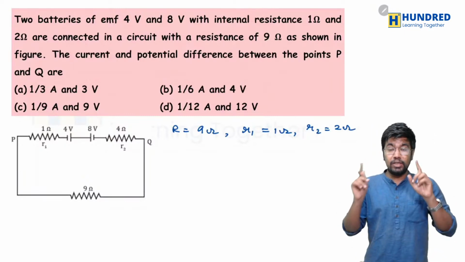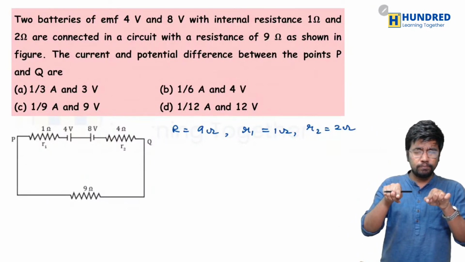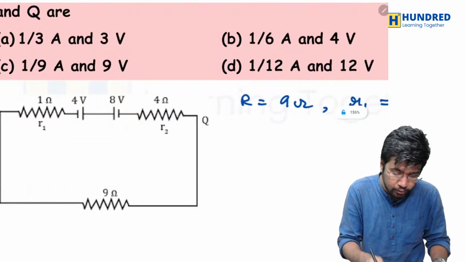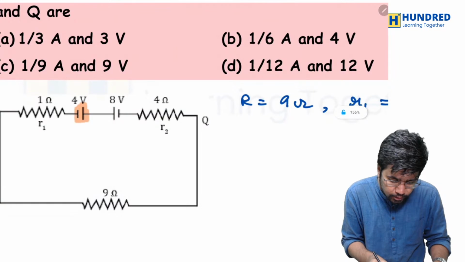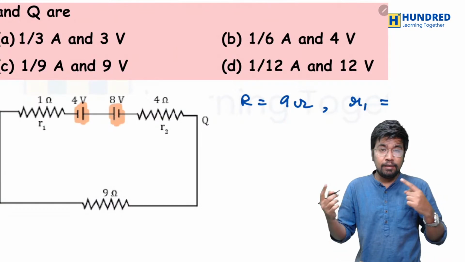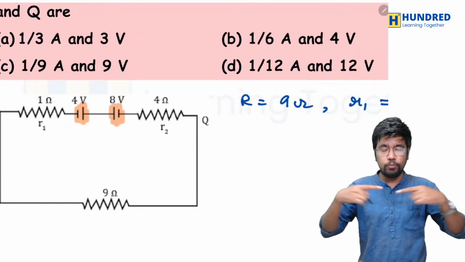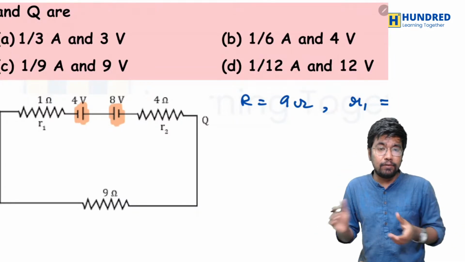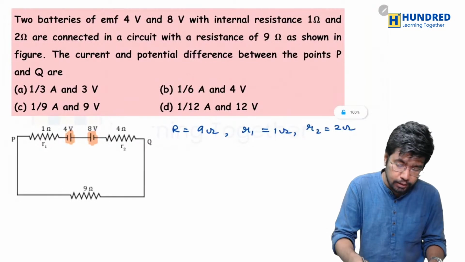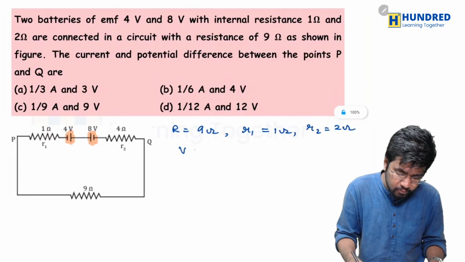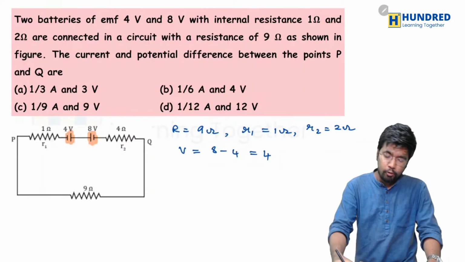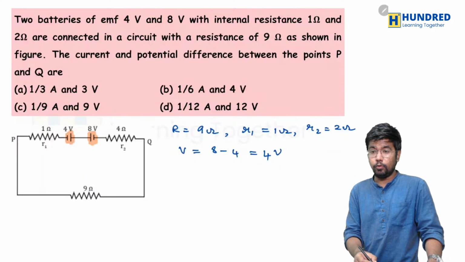But sir, they have given even the values of the EMFs. Yes, they have given the values of EMFs also, and you can see that they are connected positive to positive. The positive of 4 volt is connected with the positive of 8 volt. Then the potential difference between them will be equal to what? Well, 8 minus 4, which is 4 volts.